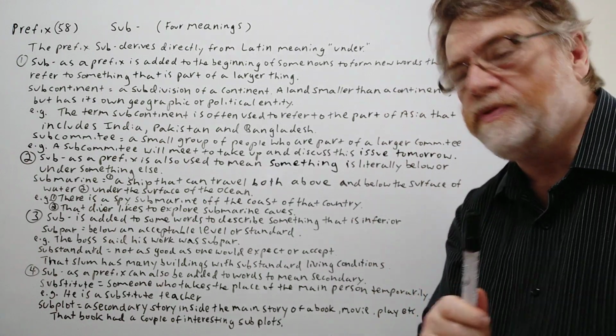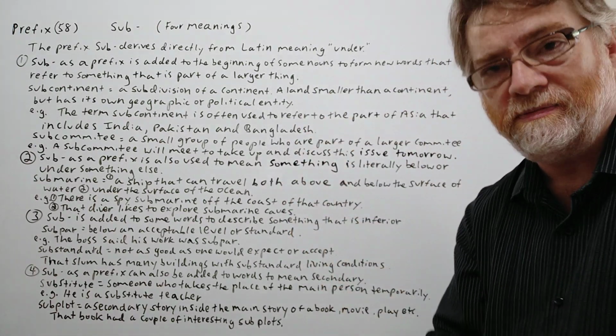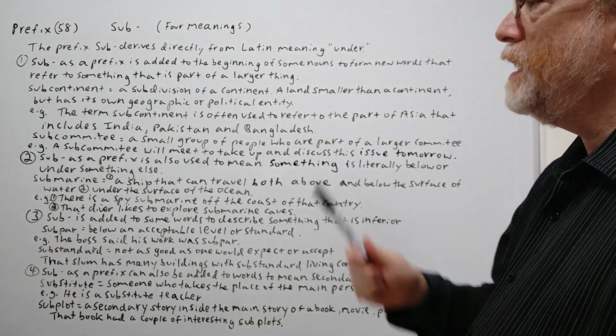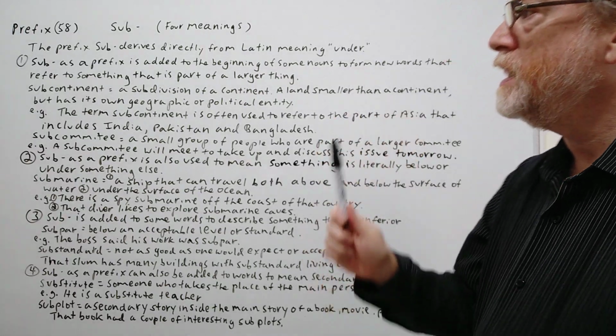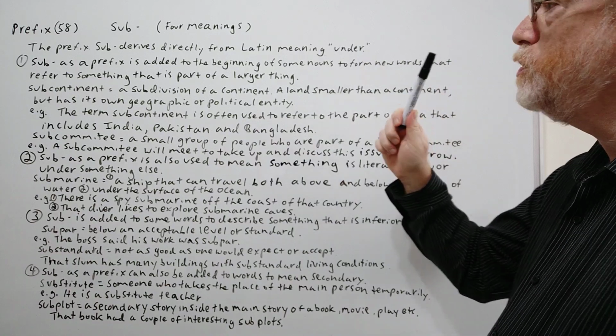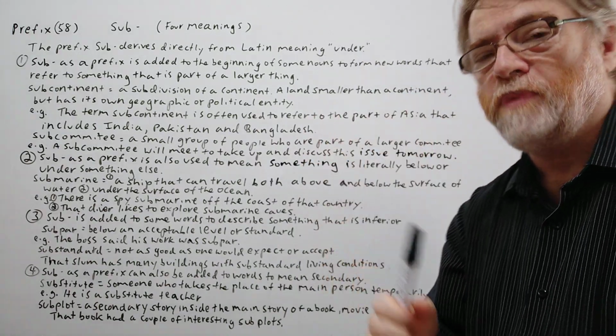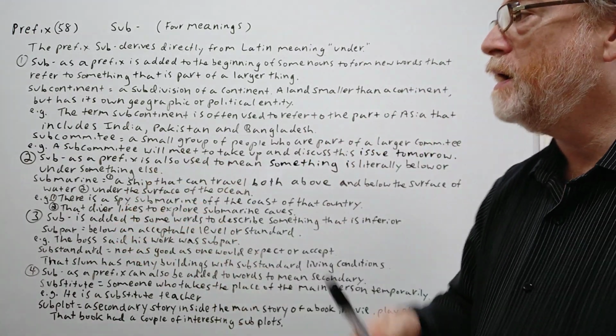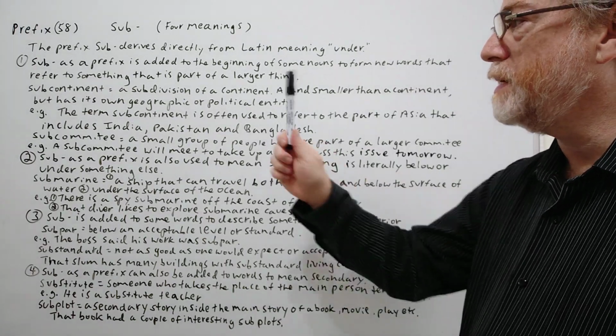The prefix sub derives directly from Latin, meaning under. Here's our first use. Sub, as a prefix, is added to the beginning of some nouns to form new words that refer to something that is part of a larger thing. Our first example for this one is subcontinent.